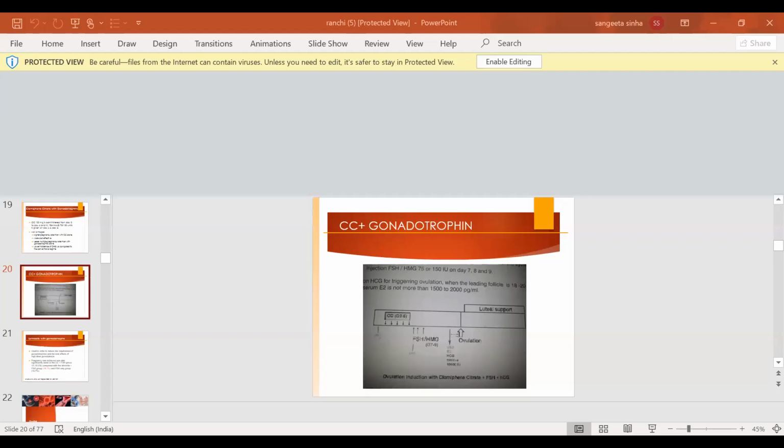Screen share करना है. Now your screen is visible, doctor.